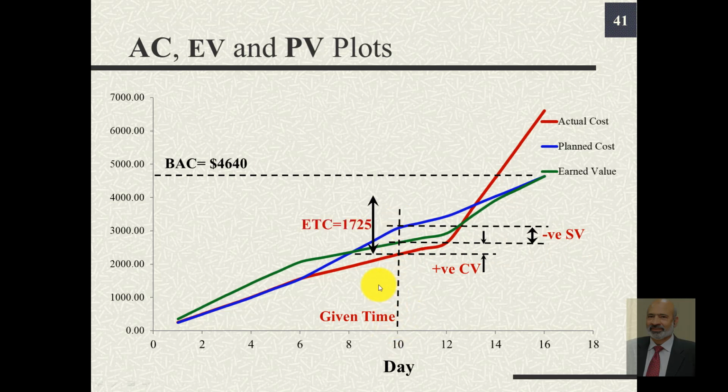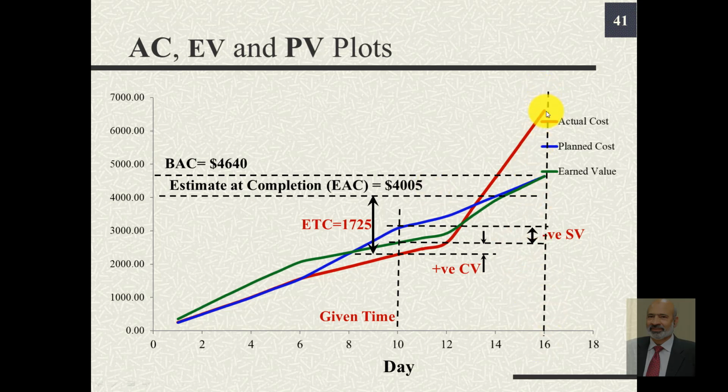At the end of day 10, we computed the ETC, estimate to complete, as 1725 and the corresponding value of EAC came out to be $4,005. That is, if you add AC, the actual cost at the end of day 10, to 1725, you get 4005.